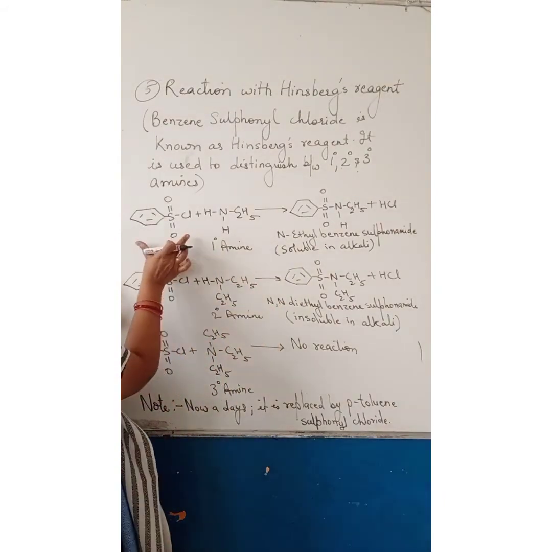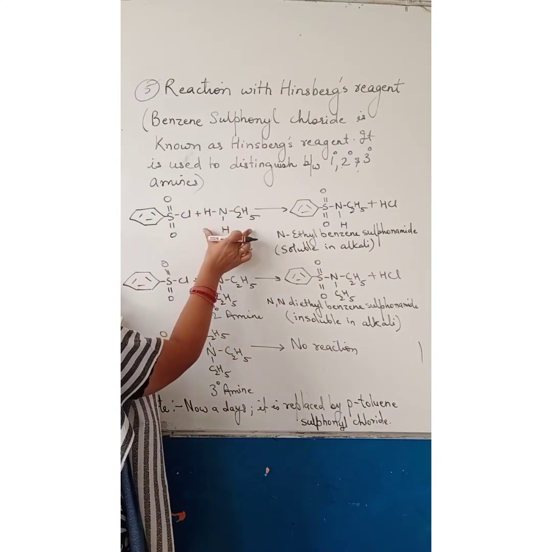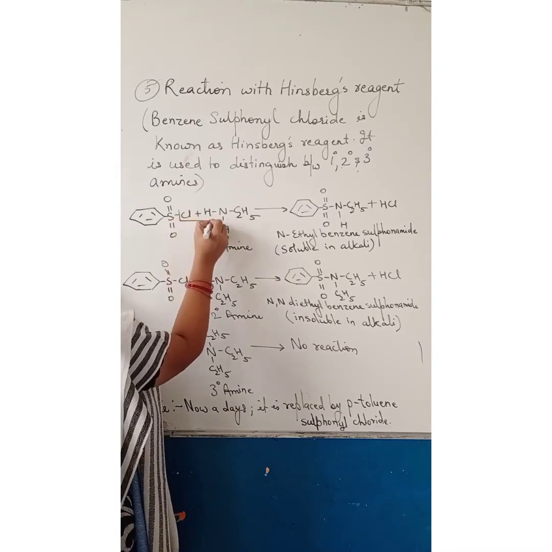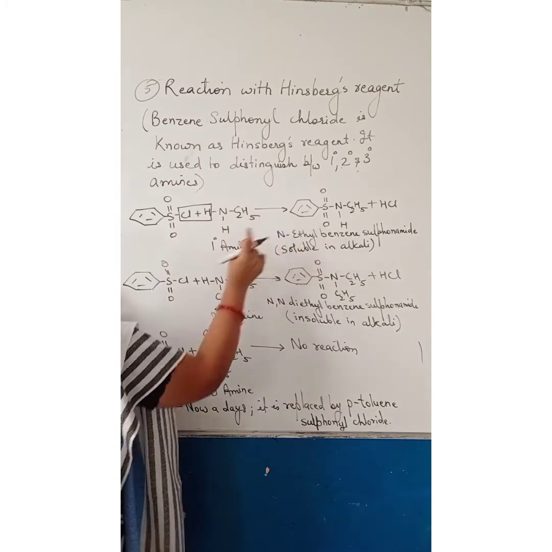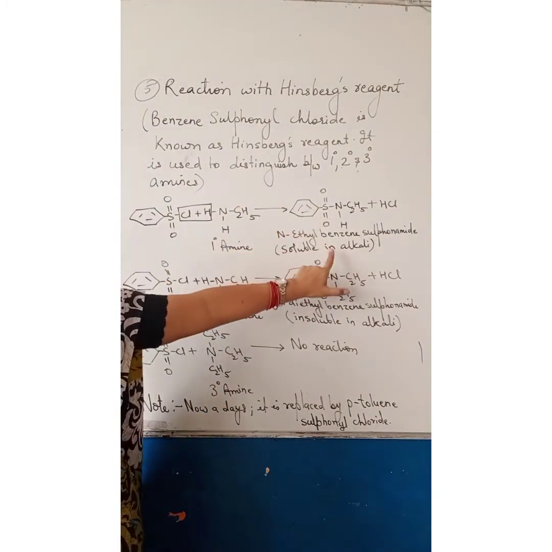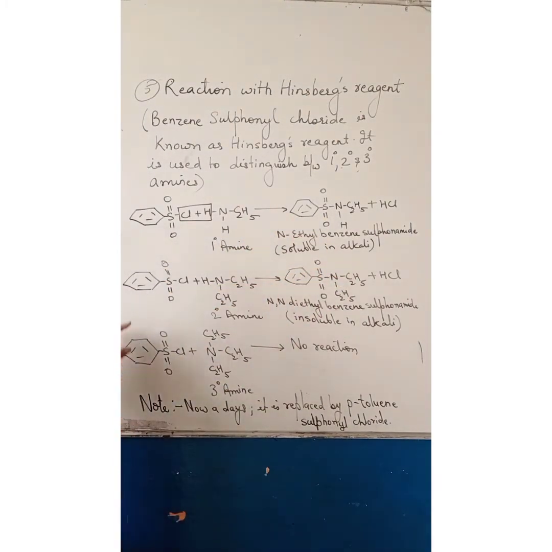Now you can see this is Hinsberg reagent, this is 1 degree amine. So this HCl will go and they will combine to form the product. This product is soluble in alkali.